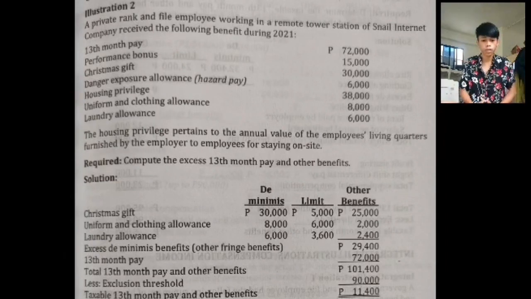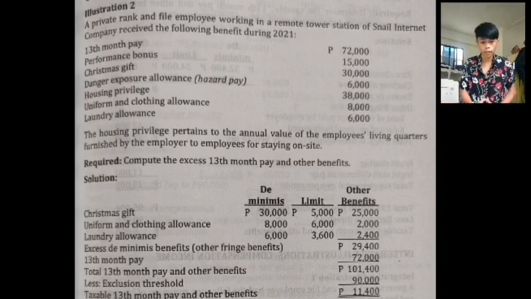So the excess would be the other benefits, which is 25,000, and uniform and clothing allowance. Uniform and clothing allowance would be 8,000, and it has a limit of 6,000. So the excess would be the other benefits of 2,000. So laundry allowance, which is 6,000, and the limit was 3,600. So the excess would be the other benefits, 2,400. Total, the other benefits is 29,400.